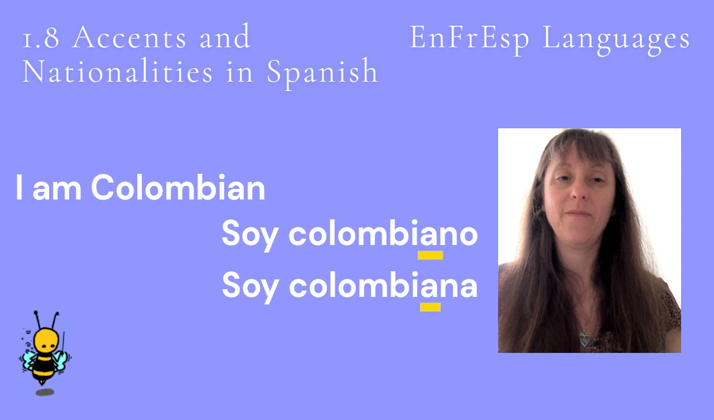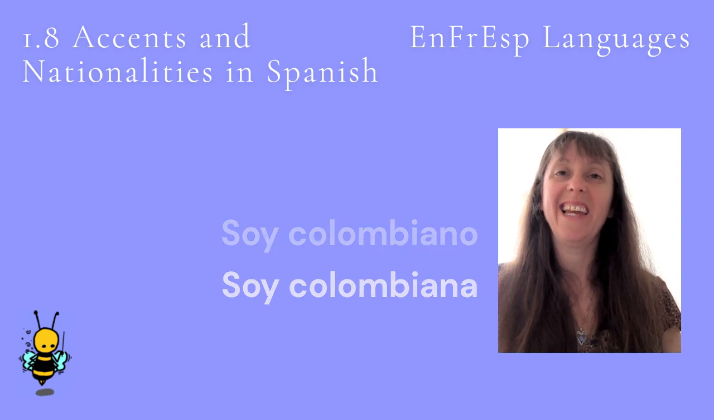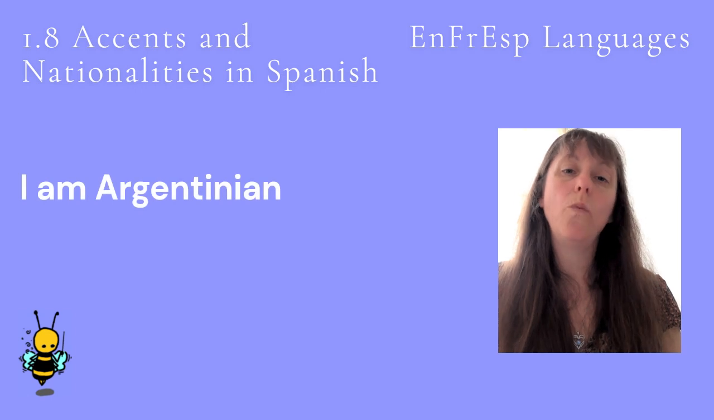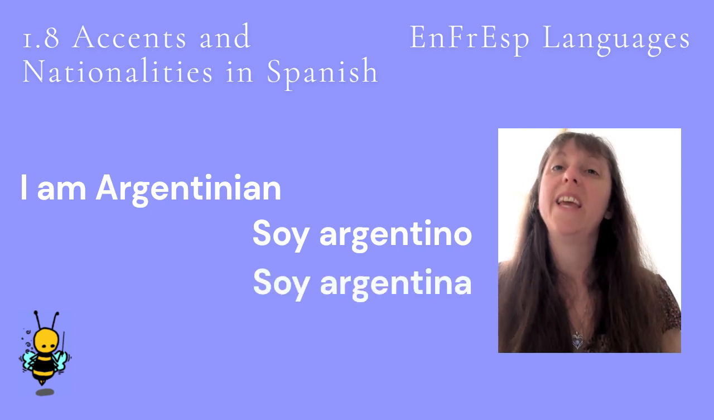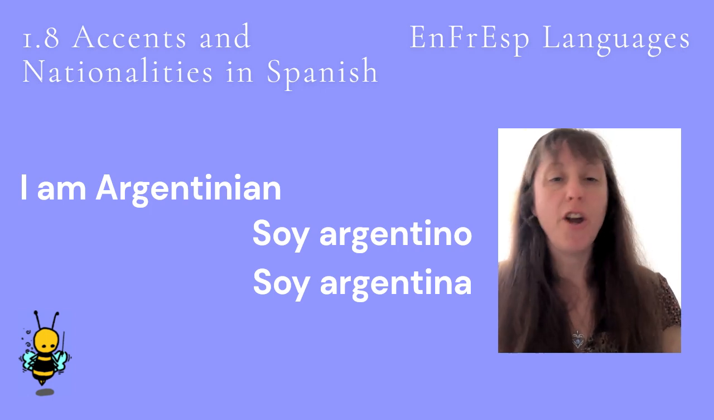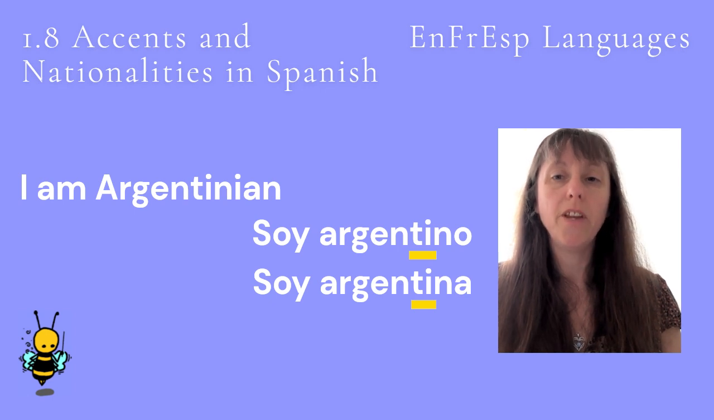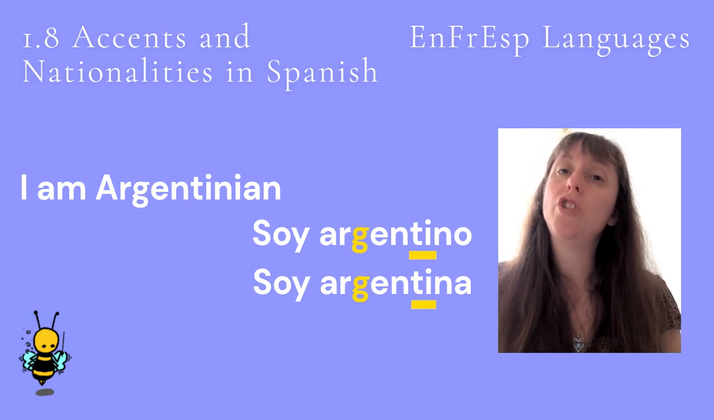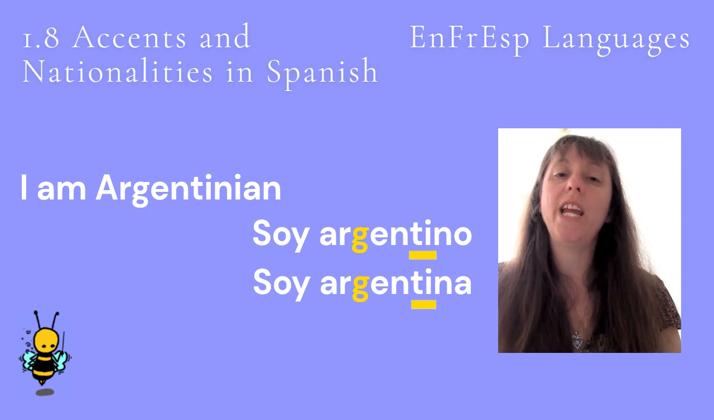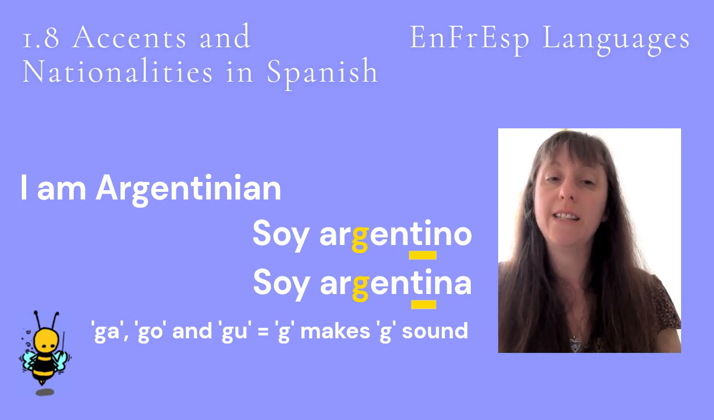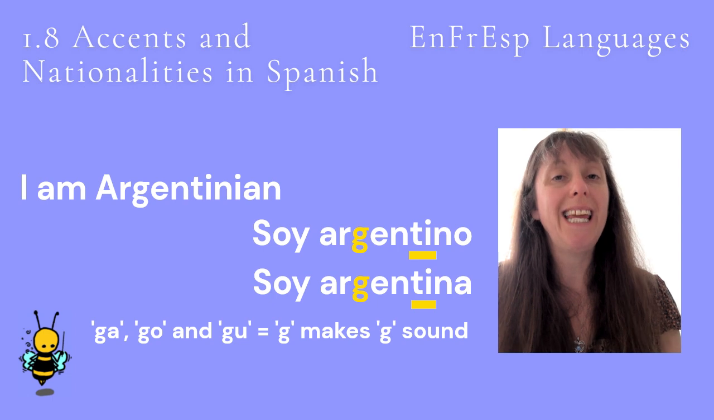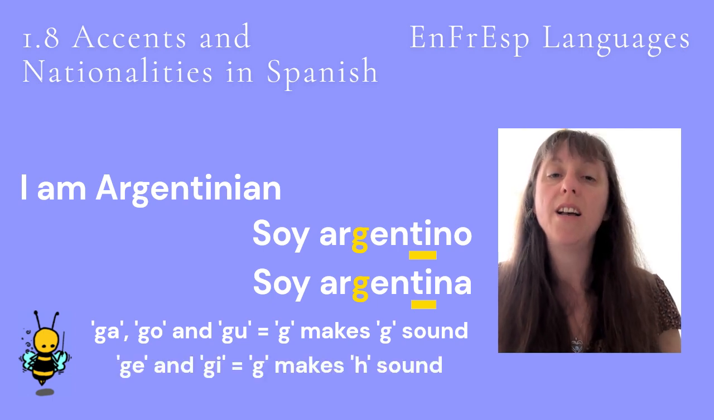Let's hear I am Colombian said by a male and a female again. Soy colombiano. Soy colombiana. To say I am Argentinian, we say Soy argentino if male and Soy argentina if female. There are no accents again, so the stress naturally falls on the second to last syllable. Note that the letter G can make two different sounds. If the G is followed by an A, O, or U, the G makes a G sound. And if it's followed by an E or an I, it makes a H sound.